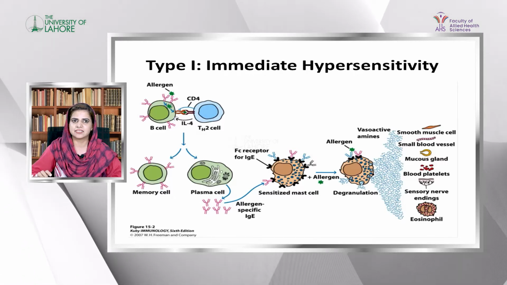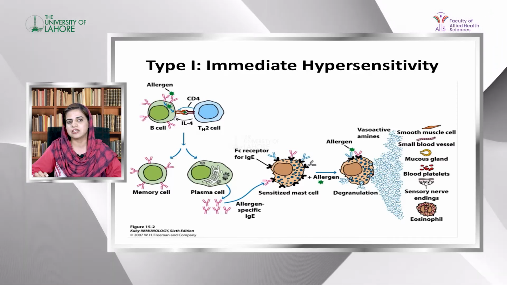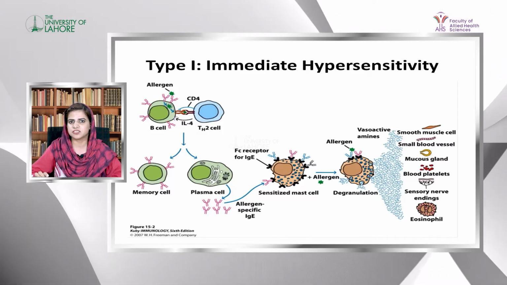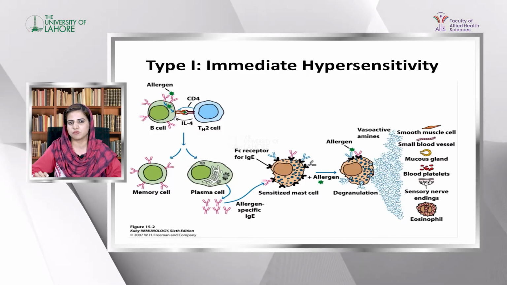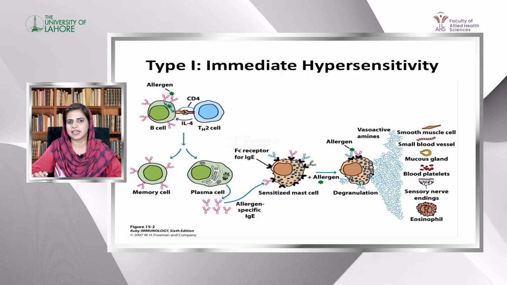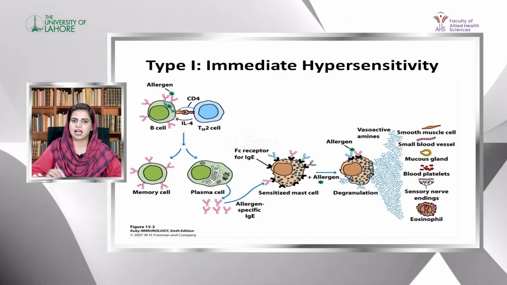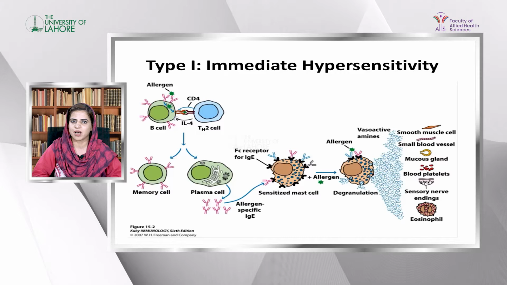Then plasma cells will secrete IgE, and IgE will attach with Fc receptors, which are called Fc epsilon receptor type 1 and type 2. These receptors are present on the surface of mast cells and basophils, and IgE will attach on their surface.